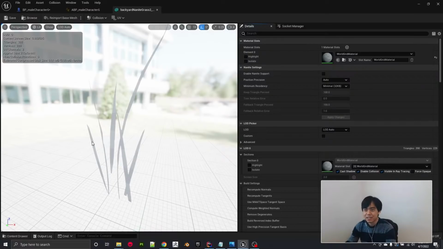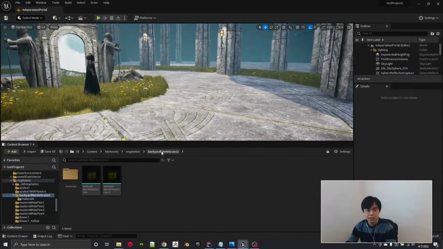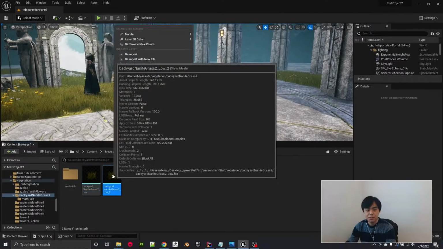That's just one card though. So let me show you this absurd number of vertices in this actual grass texture. I copied one of them. This one is going to be Nanite enabled, and this one is going to be Nanite disabled. Now let's just open it.